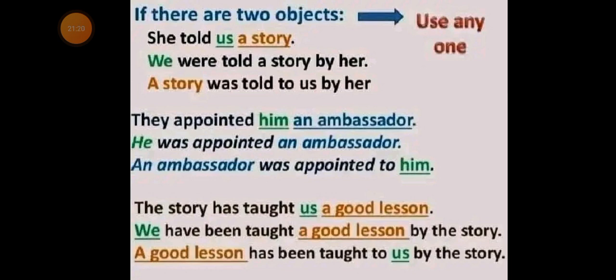In the active sentence, she told us a story. Now, in the passive voice, we have two alternatives, which are: we were told a story by her, or a story was told to us by her.